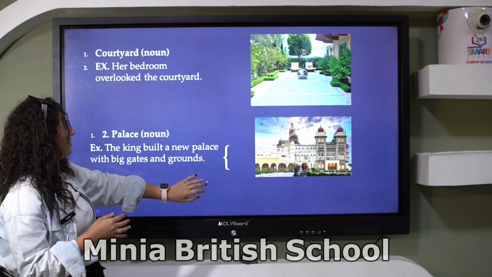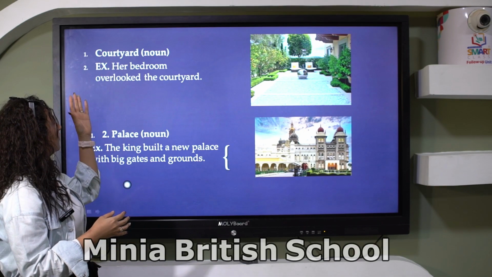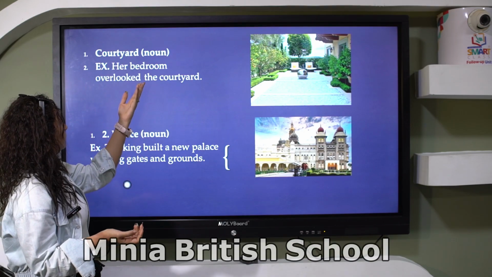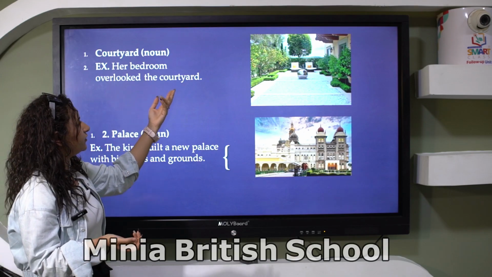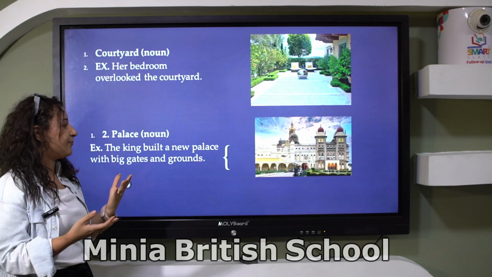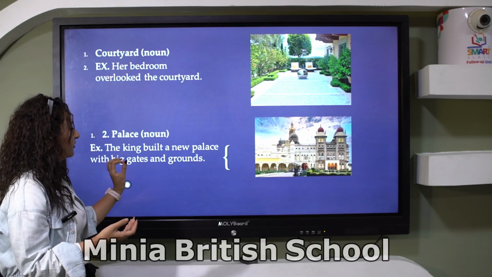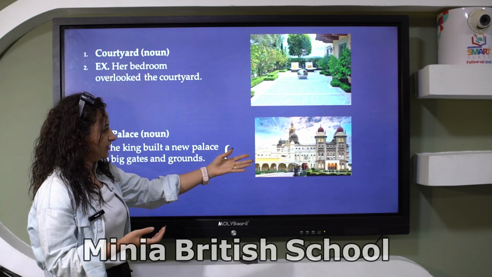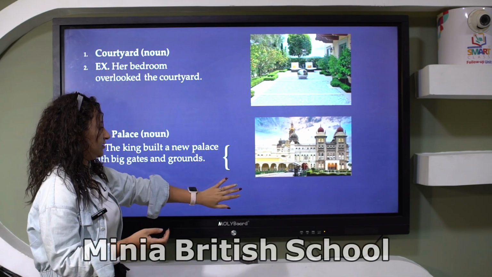We have some important nouns. Courtyard. What is the courtyard? It's a noun. Her bedroom overlooked the courtyard. This is a courtyard. Palace. Do you know the palace? The king built a new palace with big gates and grounds. Look at that. It's called a palace.